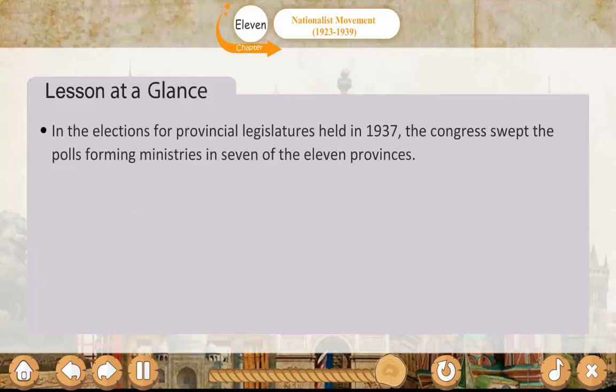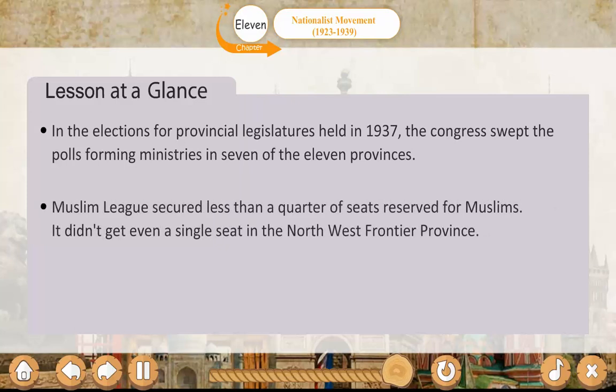In the elections for provincial legislatures held in 1937, the Congress swept the polls, forming ministries in 7 of the 11 provinces. The Muslim League secured less than a quarter of the seats reserved for Muslims. It didn't get even a single seat in the Northwest Frontier Province.